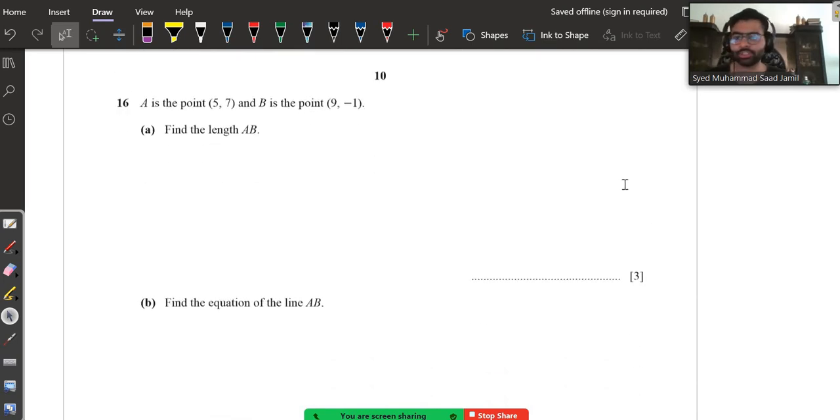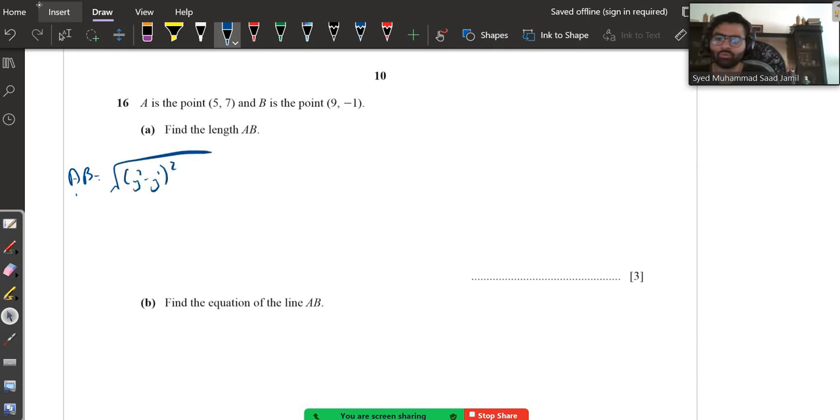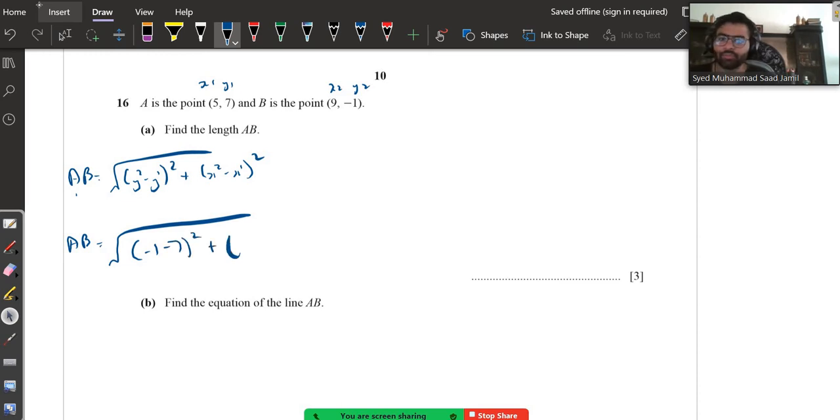Moving on to question number 16. Find the length of AB. So in order to find the length, the formula is the square root of y2 minus y1 whole square plus x2 minus x1 whole square. Just label these figures x1, y1, x2, y2. So AB is going to be under root y2, you will write minus 1, and y1 you are going to write 7 whole square, plus x2 is going to be 9 minus x1 is going to be 5 whole square.